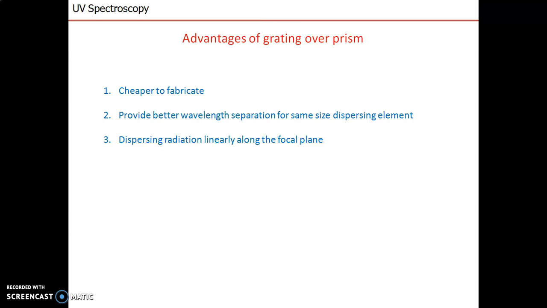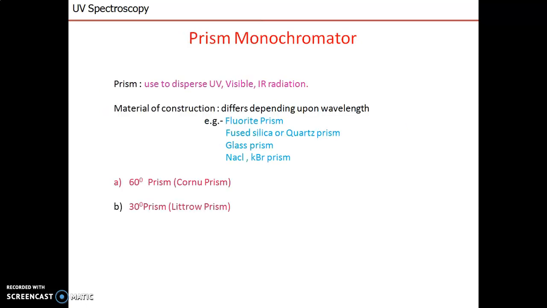What are the advantages of grating over prism? It is cheaper to fabricate. It produces better wavelength separation for the same size dispersing element, and grating is dispersing radiation linearly along the focal plane.